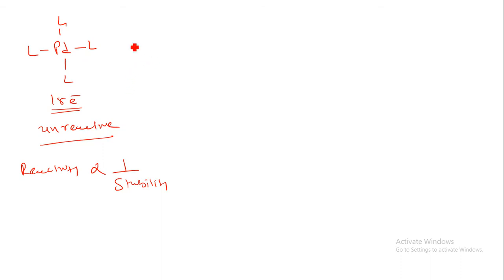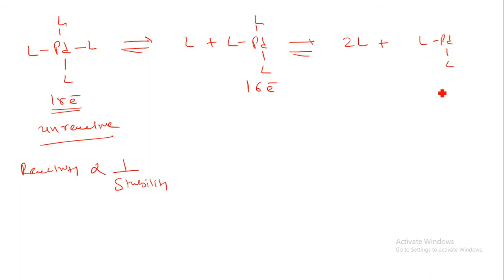Now if one ligand is removed, then what will happen? This will have this type of structure. Now 2 electrons will be removed, so it will be a 16 electron system. Again if I remove one more ligand, what will happen? Here we have a ligand attached to the palladium. Now it is a 14 electron system. This 14 electron system is highly reactive as compared to the 18 and 16.